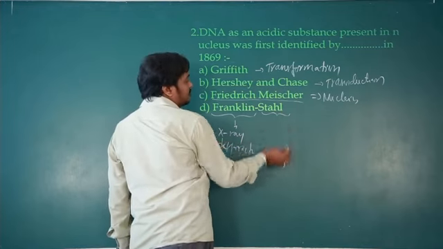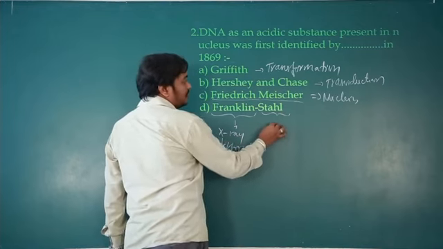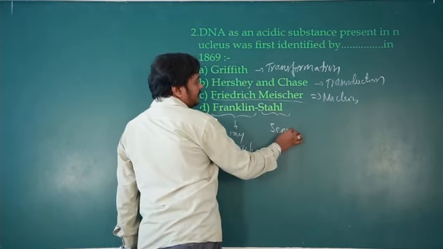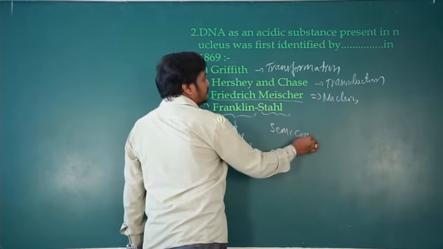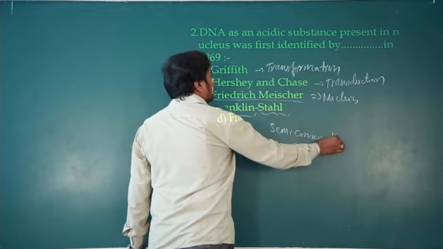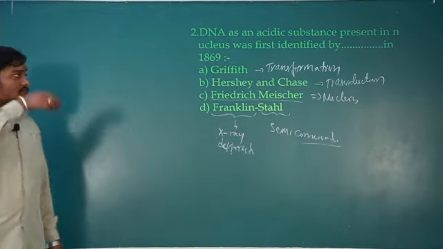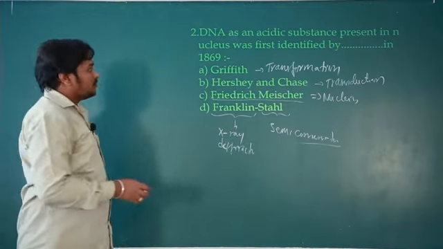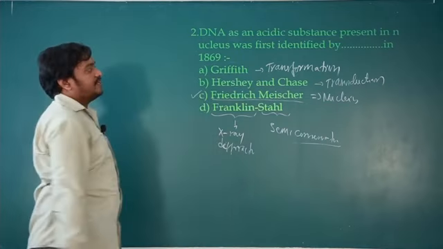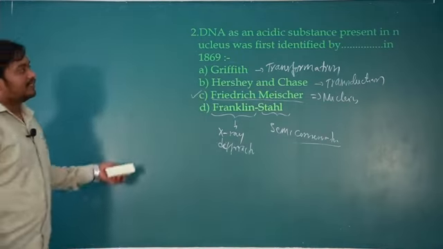Franklin used X-ray diffraction, whereas Meselson and Stahl gave the experimental proof for the semi-conservative method. It was proved by them. So the right option for the question, of course it is a direct question, is Friedrich Miescher. Okay, that's it.